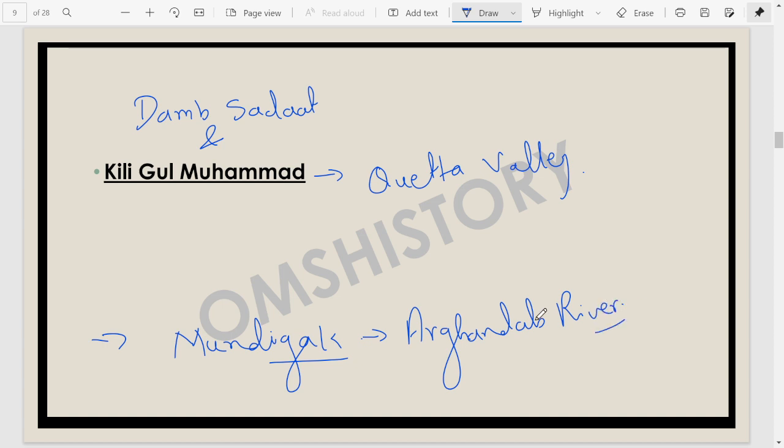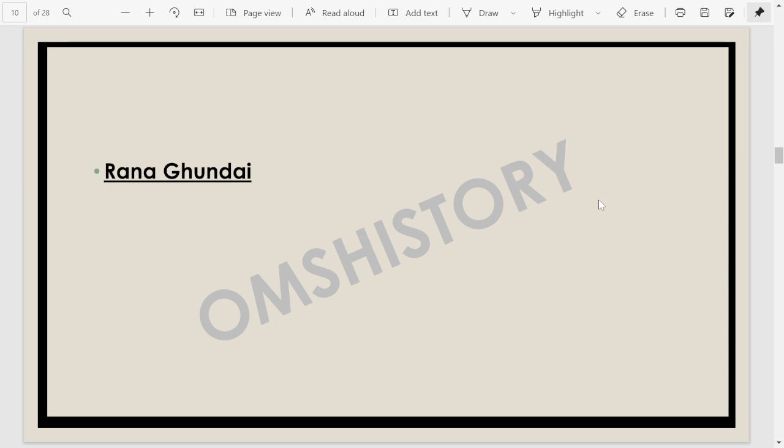If you forget the name of this river, that's okay because it's not that important. But Mundigak is a major Neolithic site in southeast Afghanistan, and it gives us various vessels and various huts. Earthen remains have been found here, and we know Mundigak had a connection with the mature phase of the Harappan.